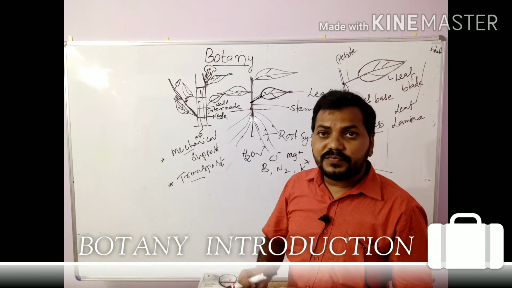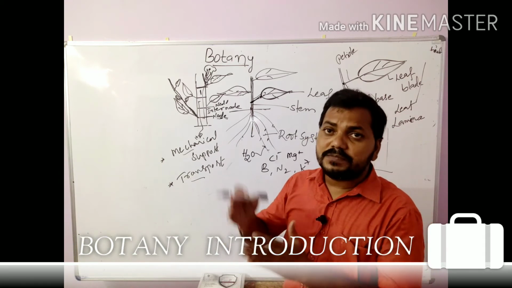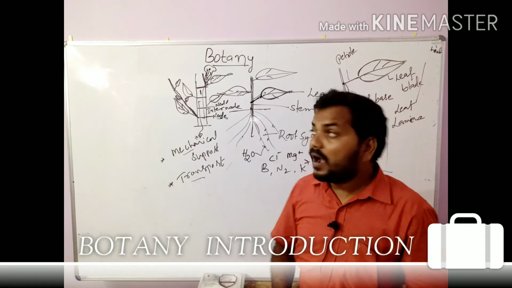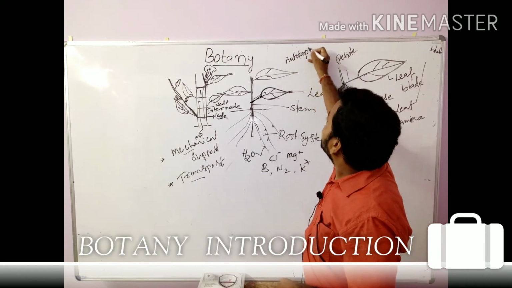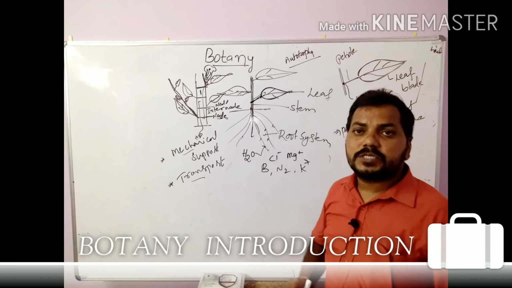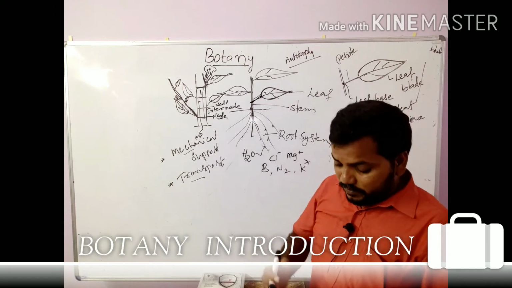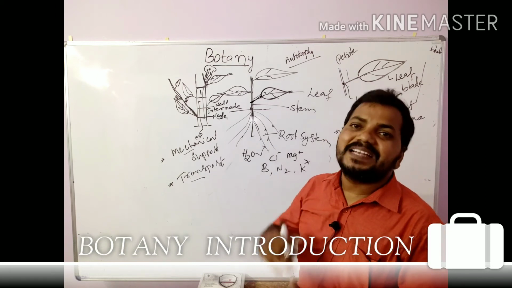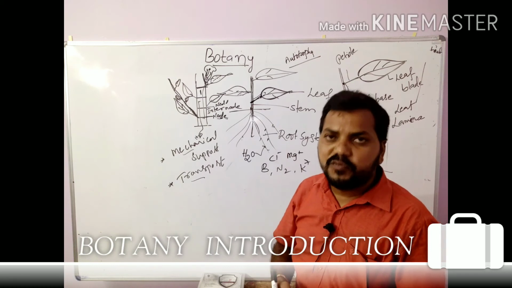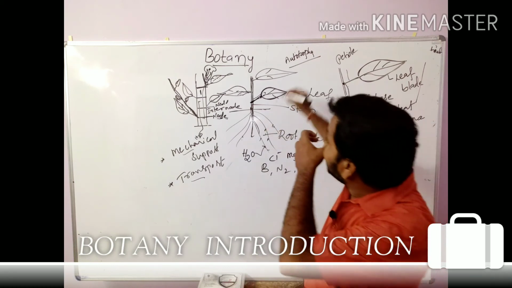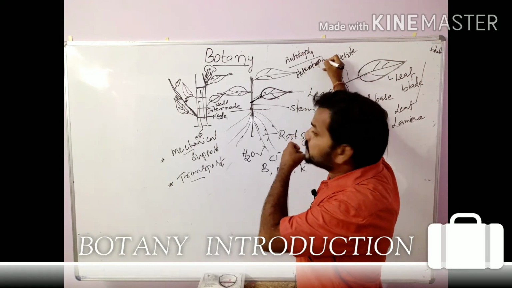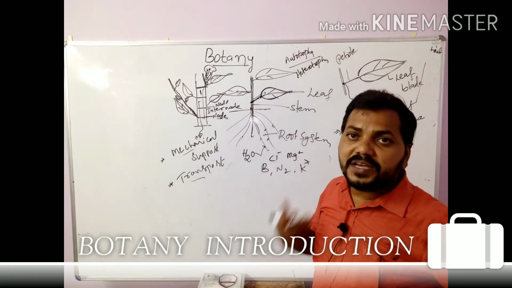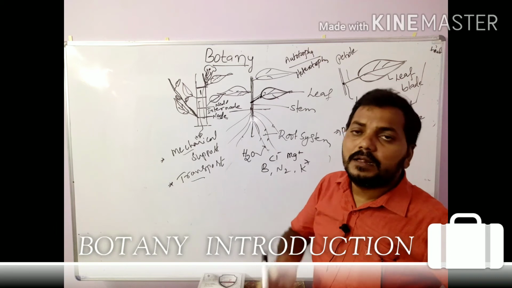If an organism synthesizes its own food, it is called an autotroph. Plants are autotrophs. If any organism depends on other organisms for food, it is called a heterotroph. The animals are heterotrophs. We are depending on plants.